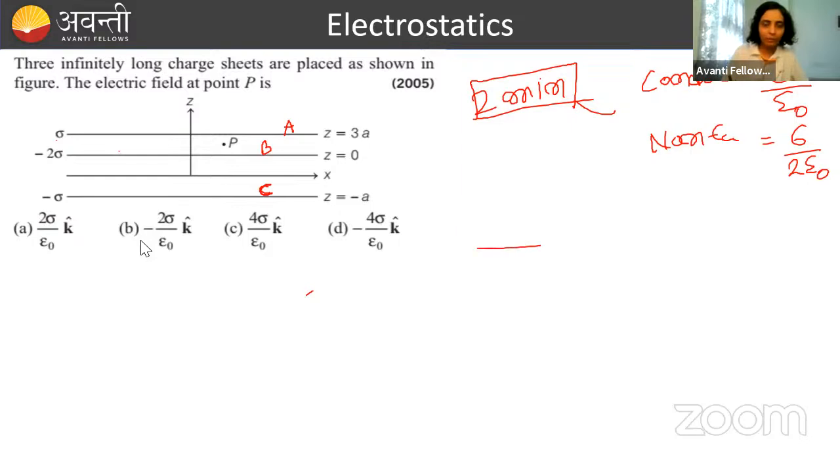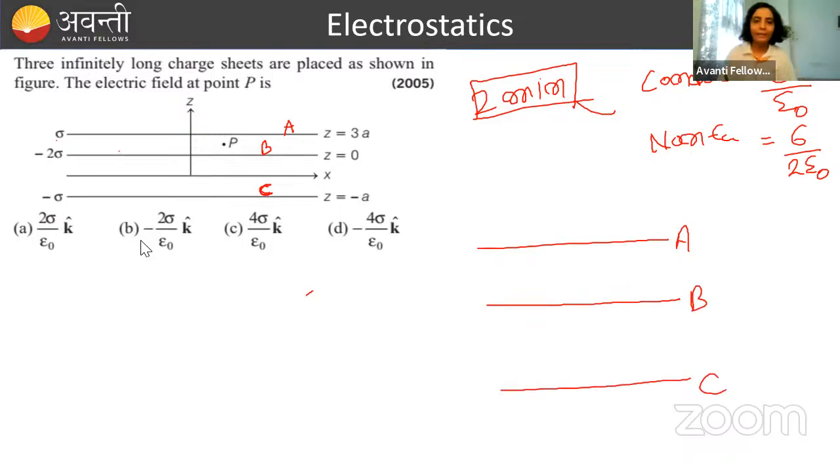Let me draw them here also. So this is A, and this is B. I am drawing them at a little distance. This is C. A has a charge density of sigma, B has a charge density of -2 sigma, and C has a charge density of -sigma. Where we need to calculate the electric field.